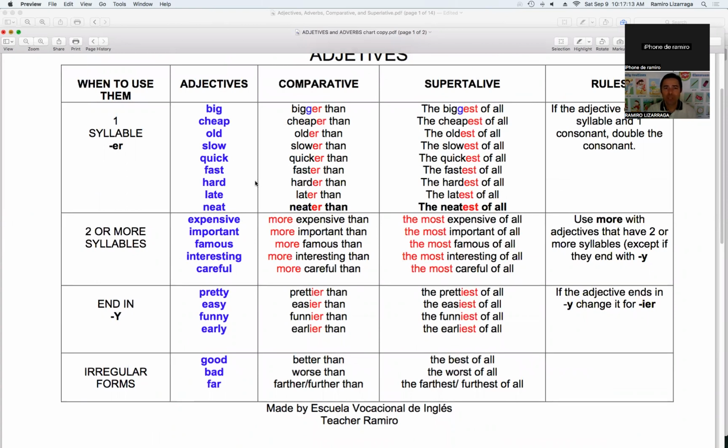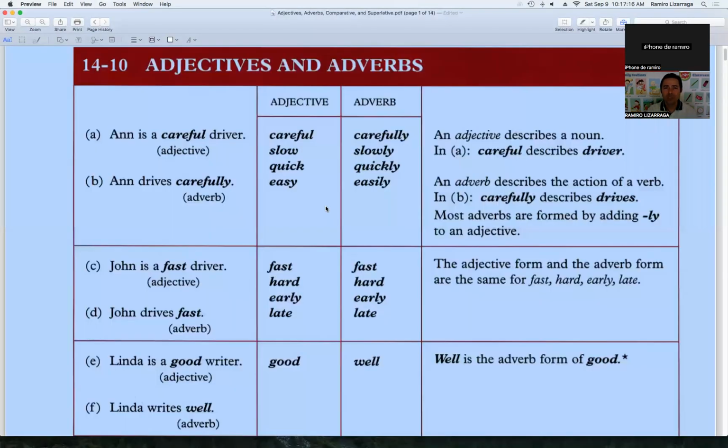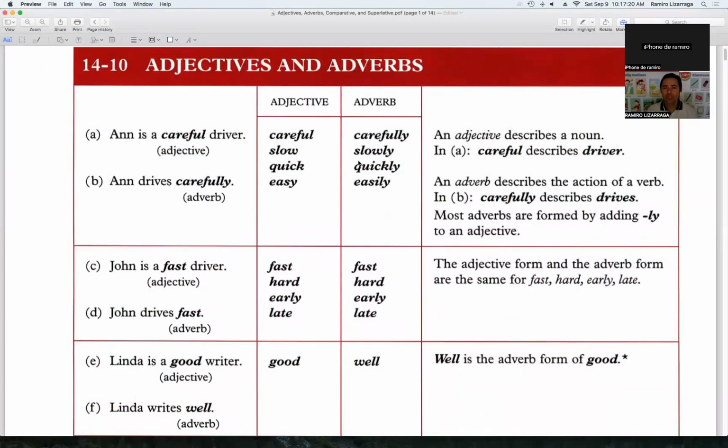Okay, so let's begin. Right here, as you can see, we have these words, and take a look at how similar they are. We have careful as an adjective and carefully as an adverb. It's really easy to identify an adverb. If you see a word that ends with ly, it's an adverb.